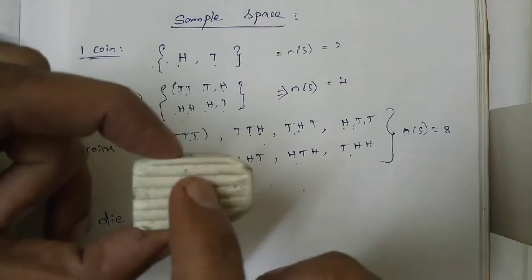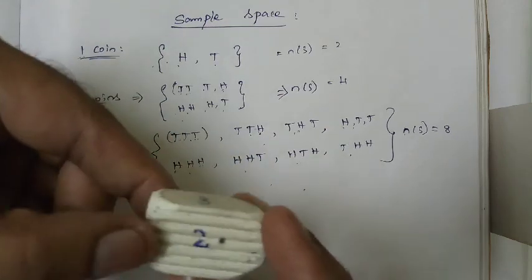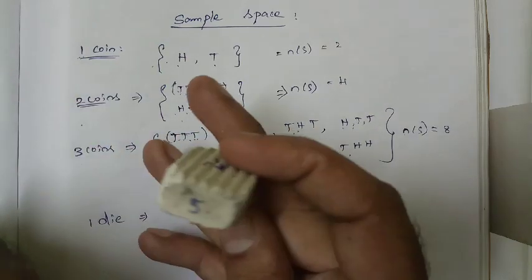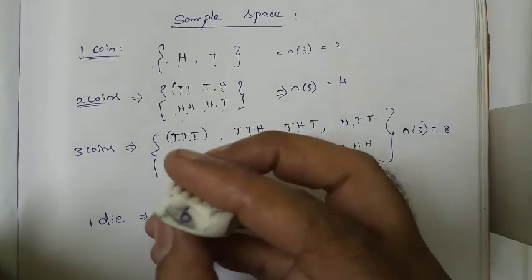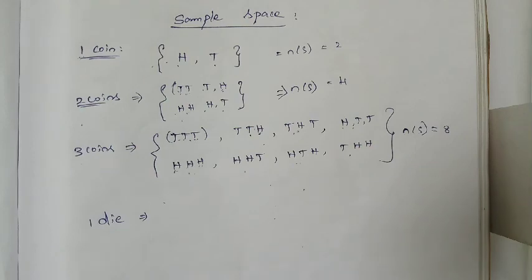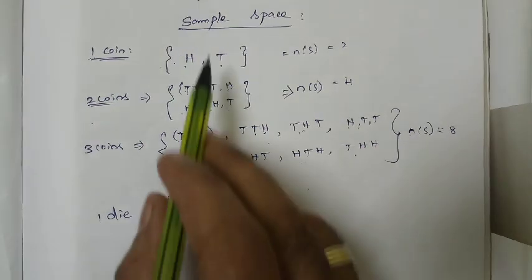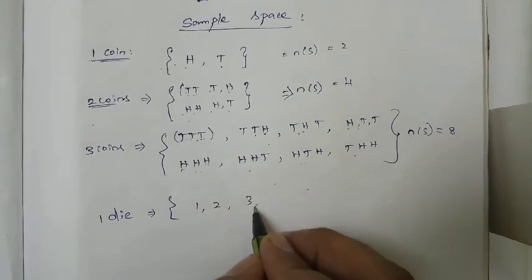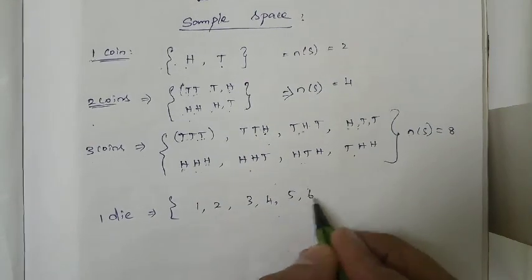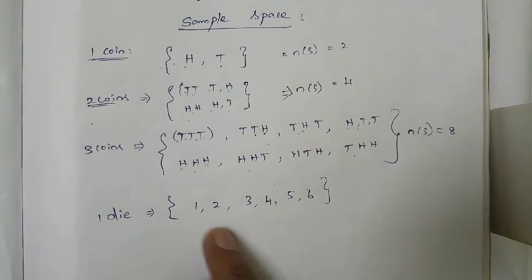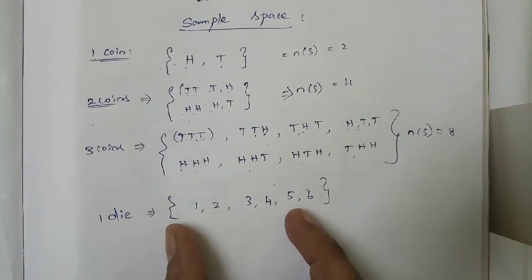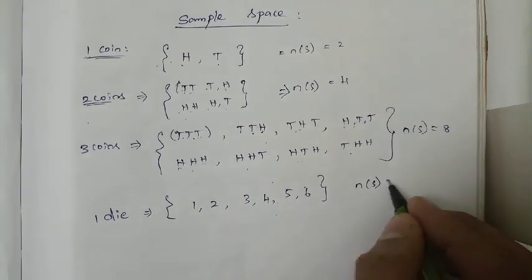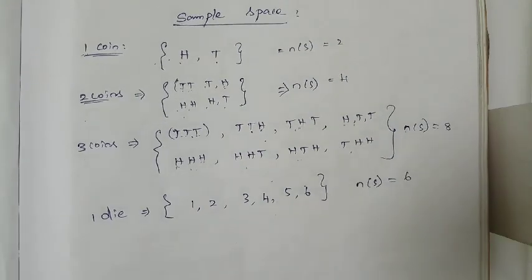Totally 1, 2, 3, 4, 5, 6 faces. So the sample space for one die is 1, 2, 3, 4, 5, 6, and the total number of possible outcomes, n of S, is 6.